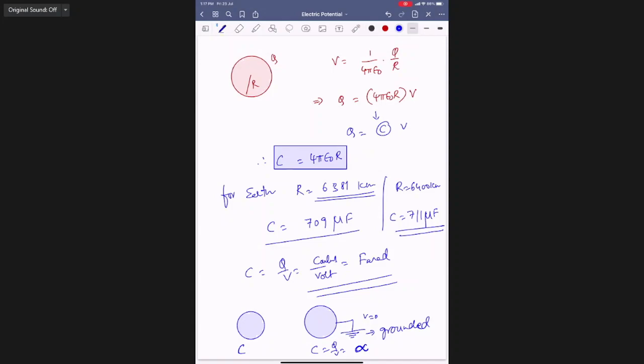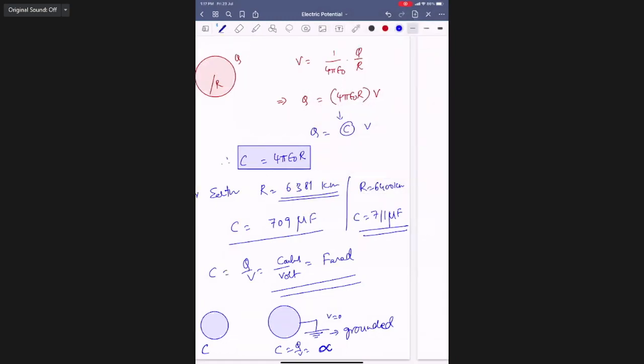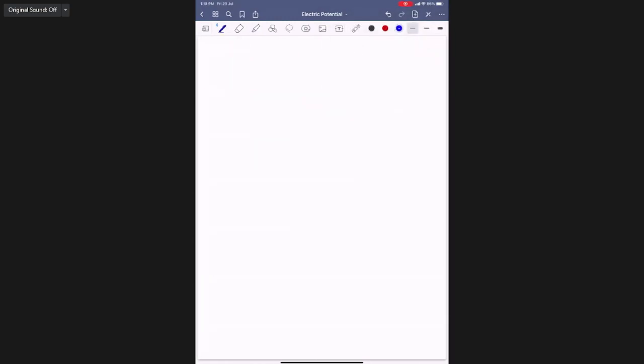Then obviously, if capacitance is increasing, the ability to hold charge will increase. But how far will you increase the radius? It is meaningless, because the conductor becomes huge in size. That is a solution, but not a good solution. One readily available solution is to increase the size of the conductor.